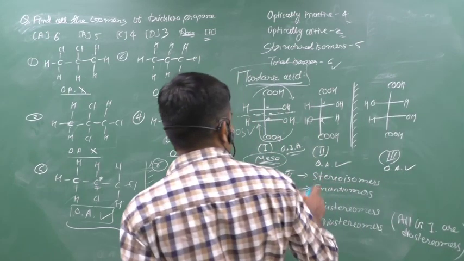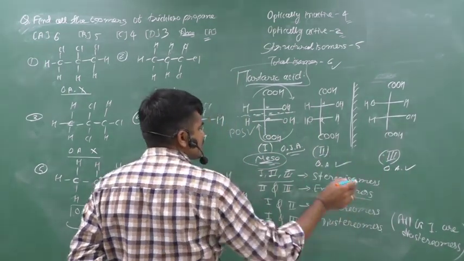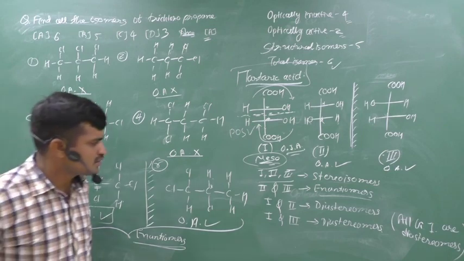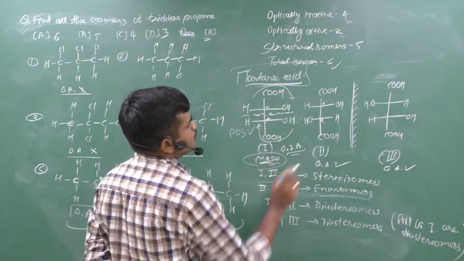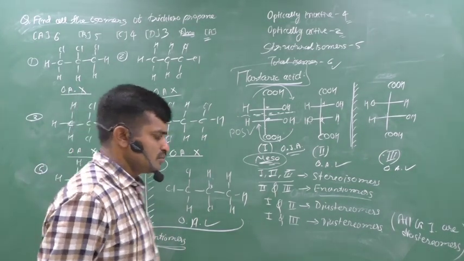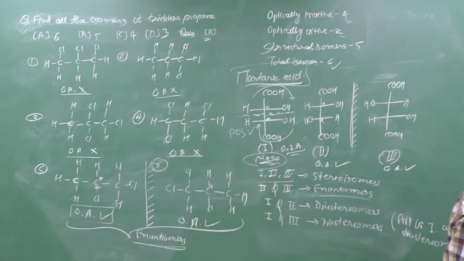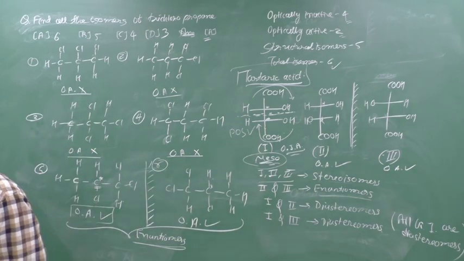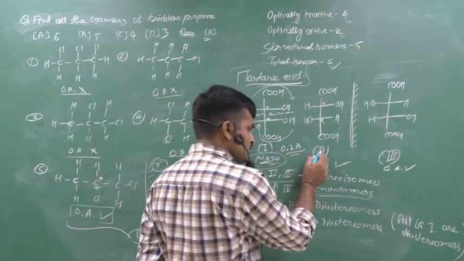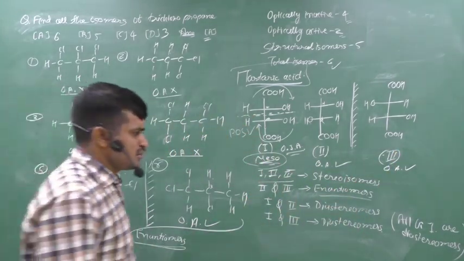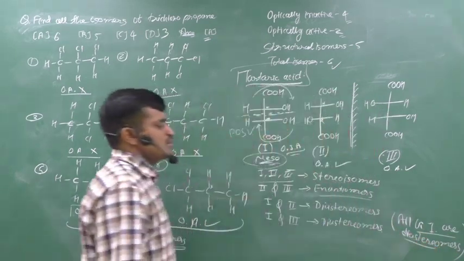If you ask about 2 and 3, you can say that they are enantiomers because they are non-superimposable mirror images of each other. If anyone asks about 1 and 2, it is a diastereomer because it is not a mirror image. The compound which is a non-superimposable mirror image is an enantiomer. The compound which is not a mirror image is a diastereomer. Therefore 1 and 2 are diastereomers and 1 and 3 are also diastereomers. What is a diastereomer? We can say that all geometrical isomers are diastereomers.